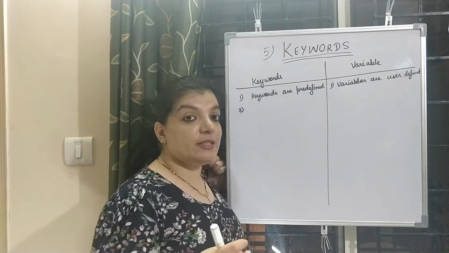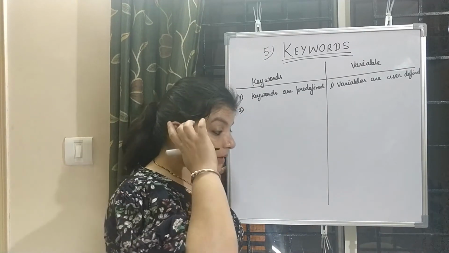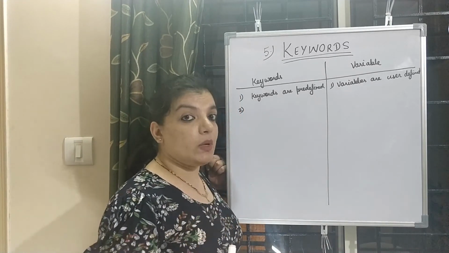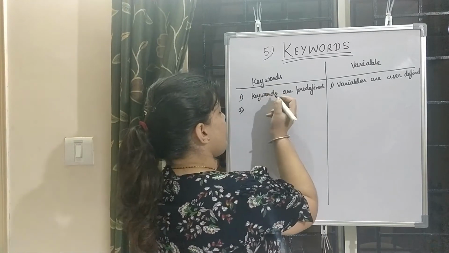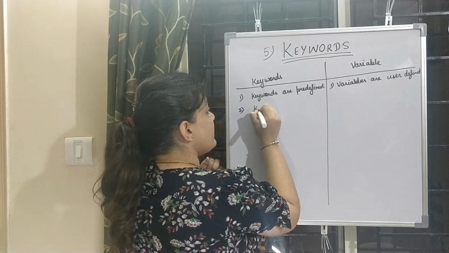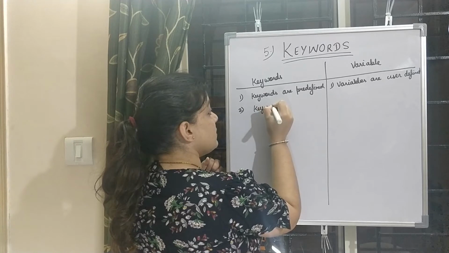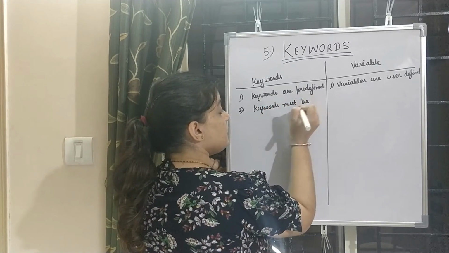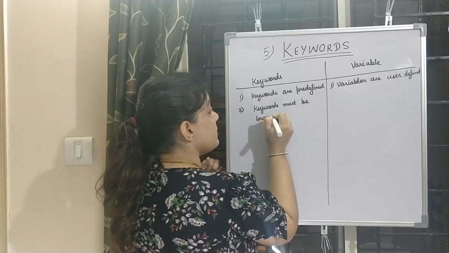In which type of letter do we write keywords? Only lowercase letters. So the format of keyword is, keywords must be written in lowercase